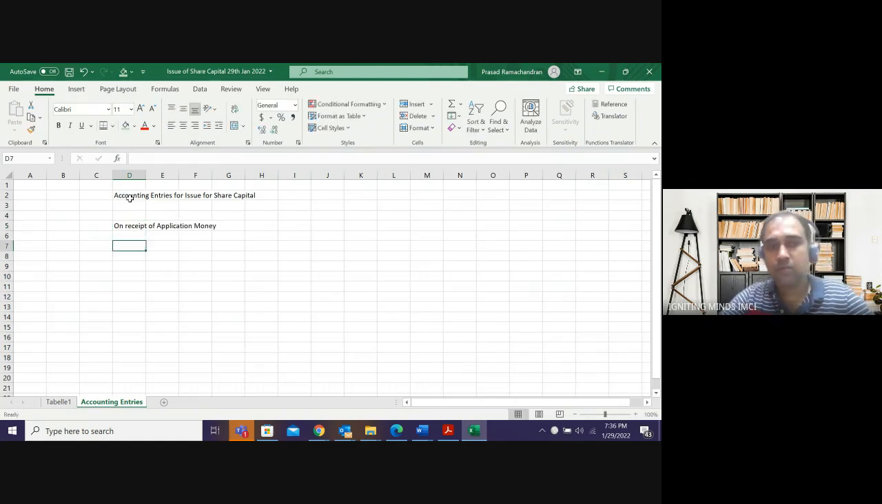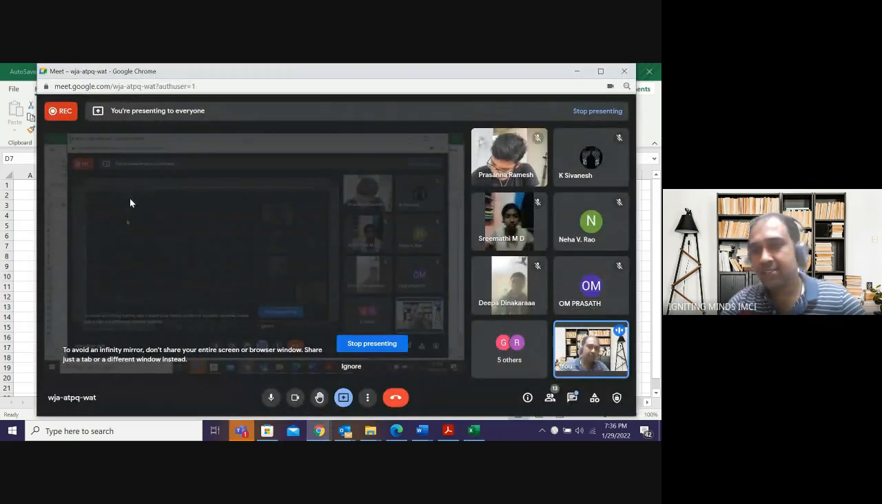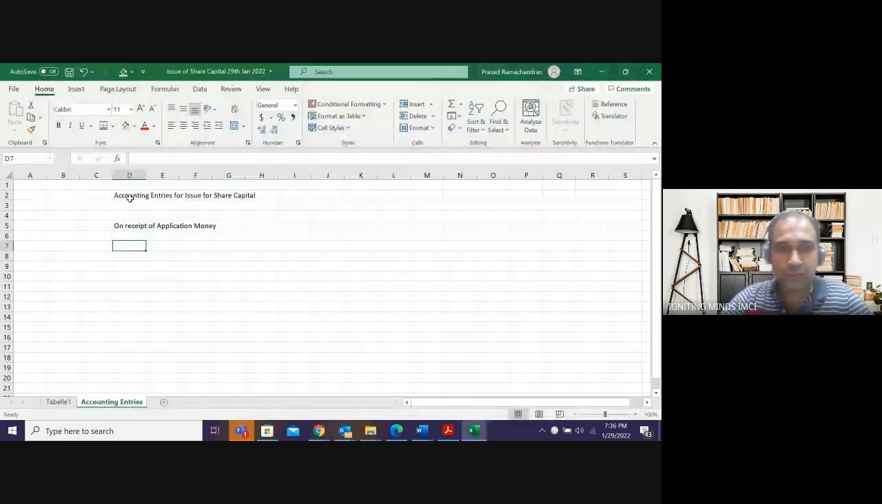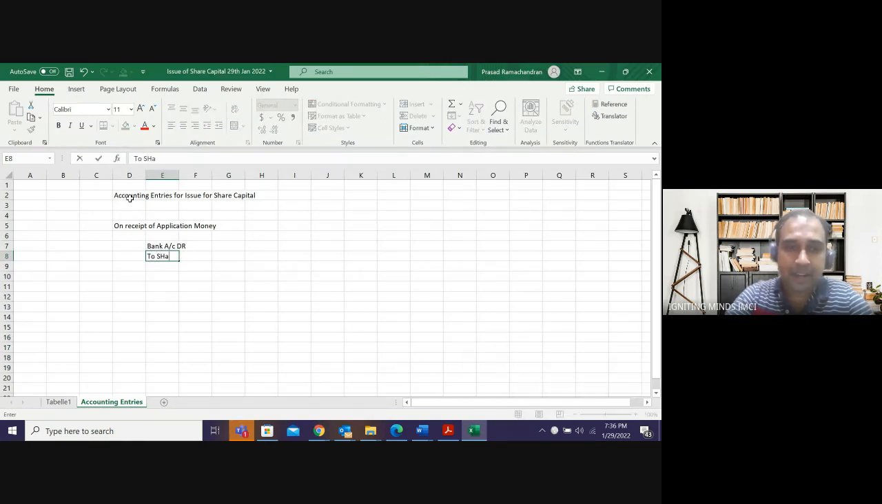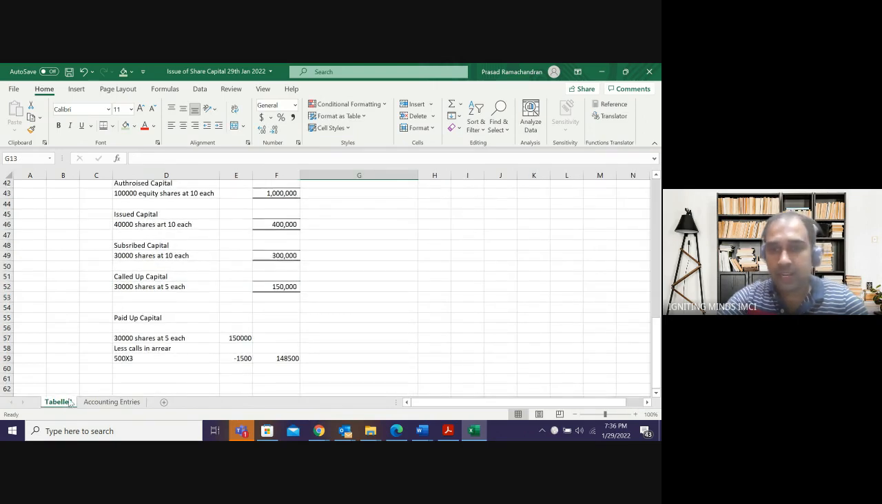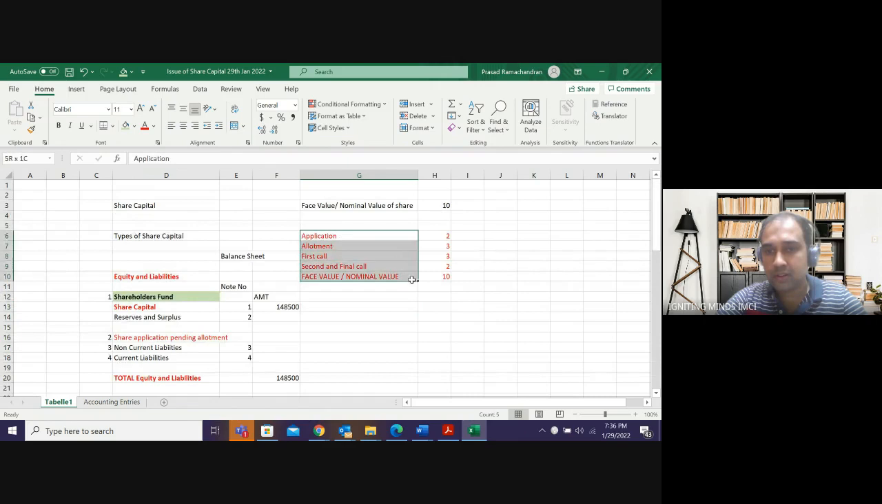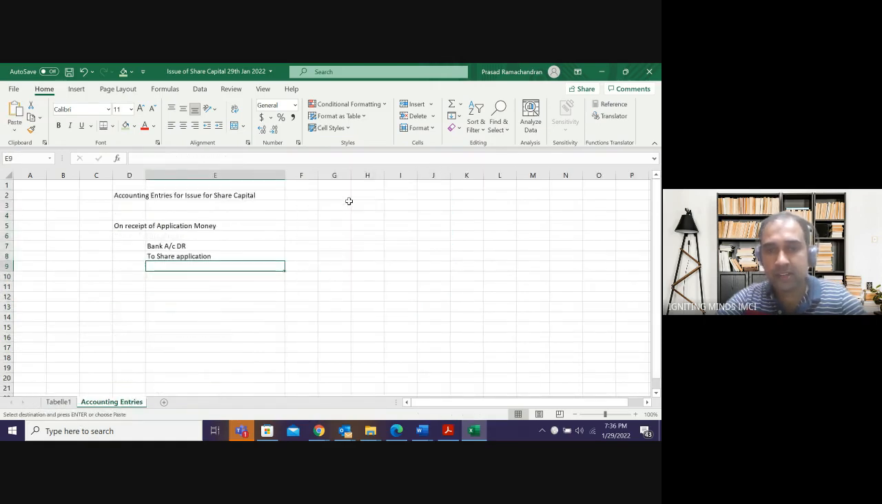So the first transaction is receipt of application money. This is transaction number 1. Two things happen. One is I get money, and that money is towards application money. So the first entry is bank account debit. Bank account debit, and I will credit something called share application money. This is my example. This is how we are going to receive the money.